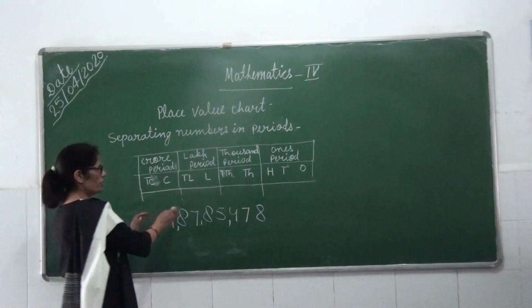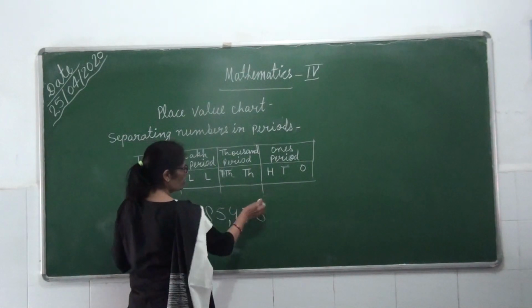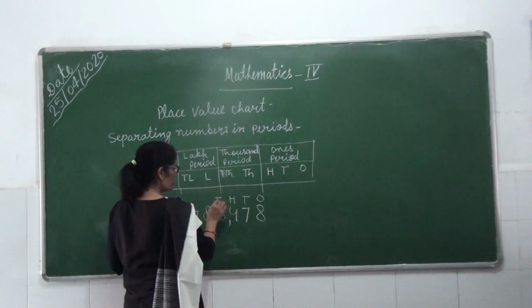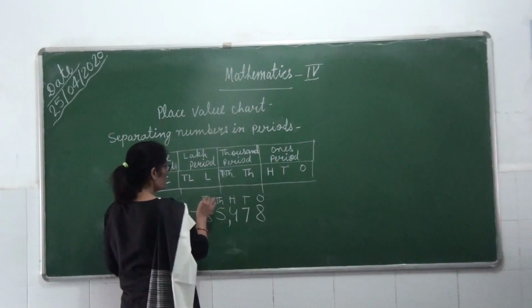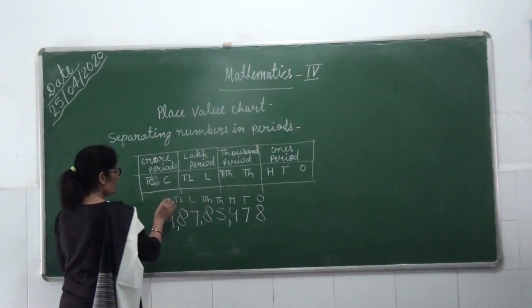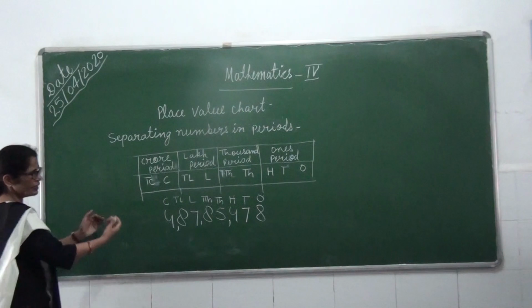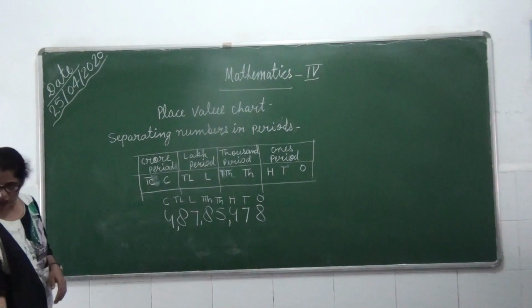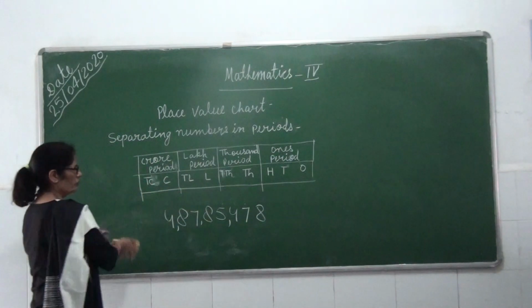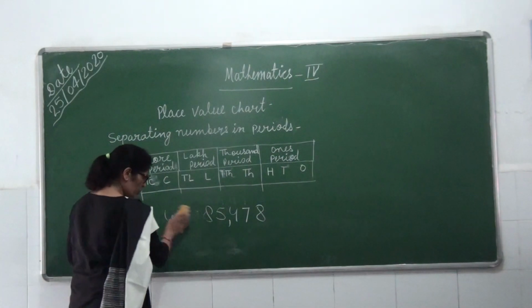And we can do placing also on the top of the number. Ones, tens, hundreds, thousand, 10,000, lakh, 10 lakh, crore. If I take one other number, अगर मैंने एक नंबर और लिया इधर, then again you will see what will happen.